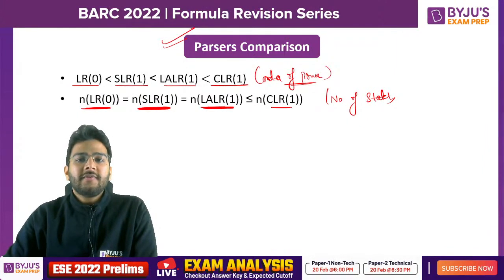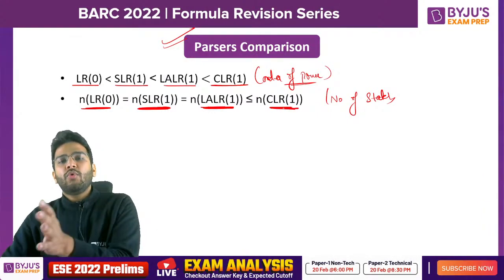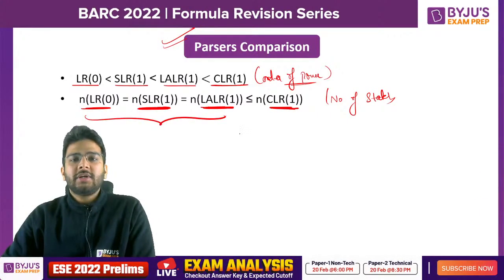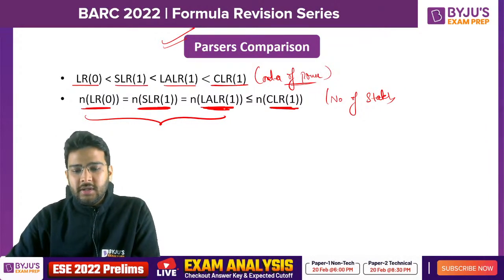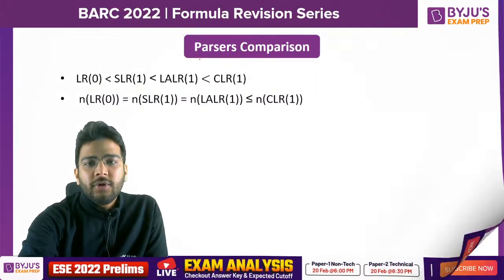But in case of CLR1, it will be greater than or equal. That means CLR1 may have more states as compared to these three. That is quite obvious because in case of CLR1, merging is possible, and after merging we get LALR1. Clear? Is it clear to all of you?